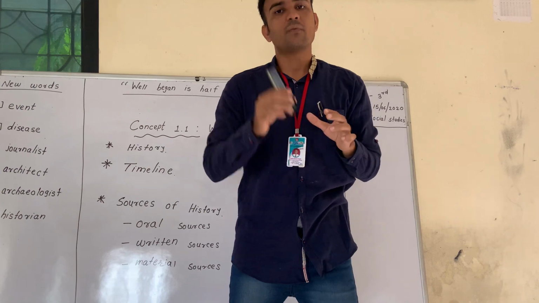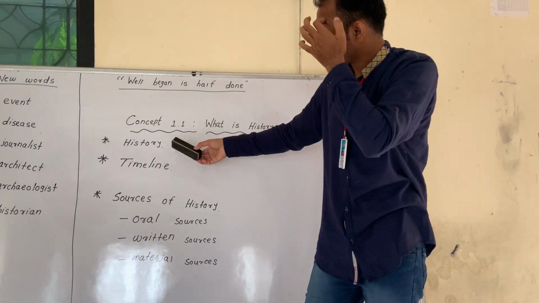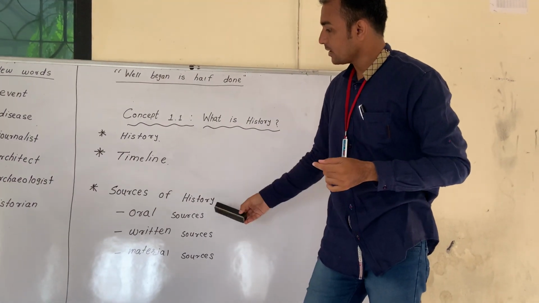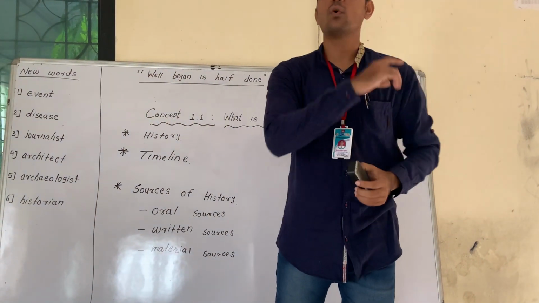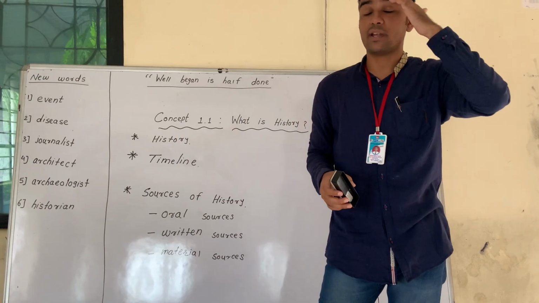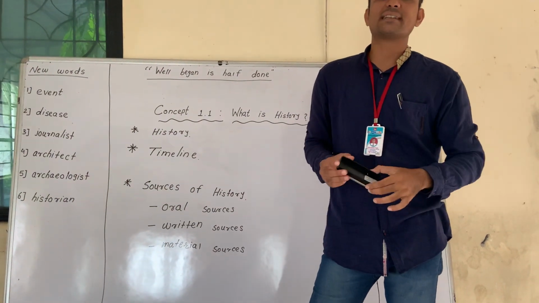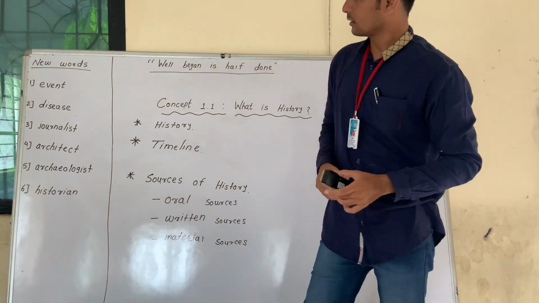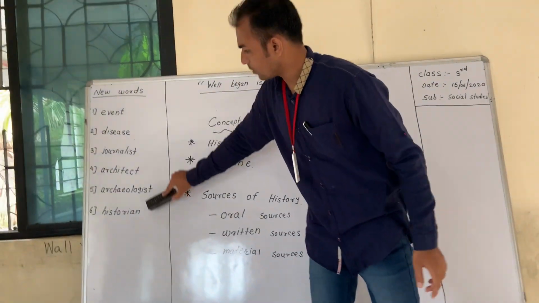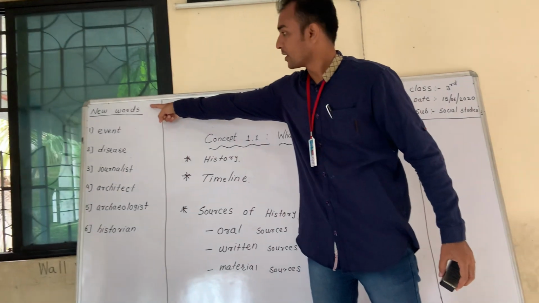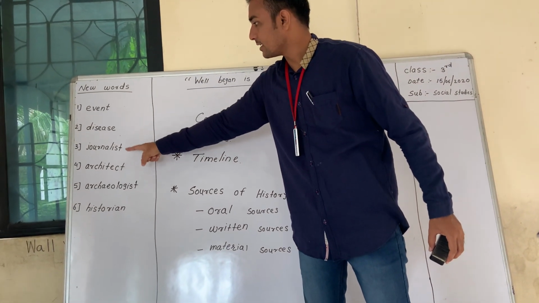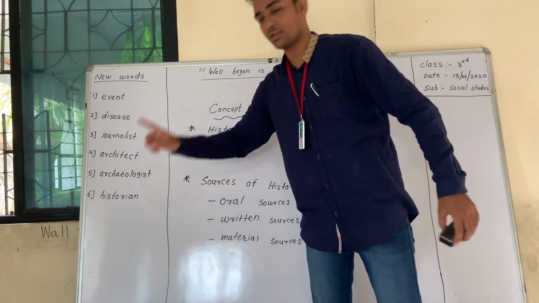Got it? We have learned today the concepts of history, timeline, and sources of history. In that, there were some new words we never heard before. Only 6 words I have written here on the board: event, disease, journalist, architect, archaeologist, and historian.